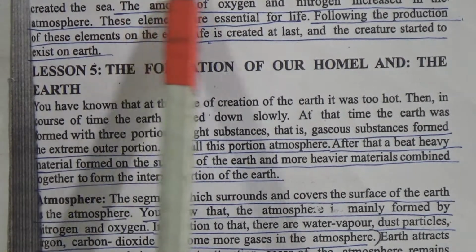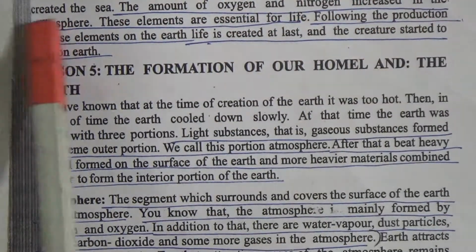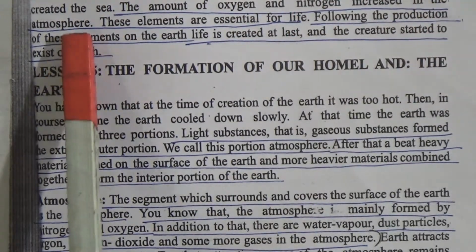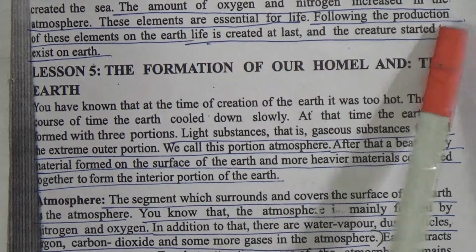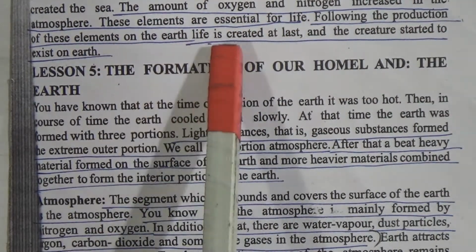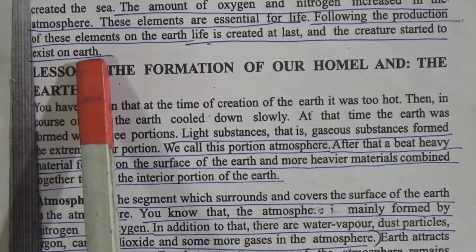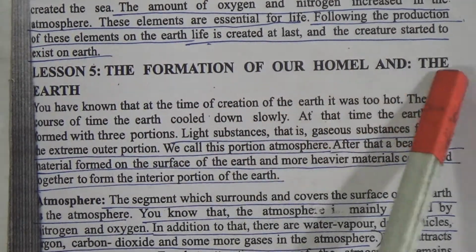After that, the earth cooled down more and the water vapor converted to liquid water, which created the sea. The amount of oxygen and nitrogen increased in the atmosphere. These elements are essential for life. Following the production of these elements on the earth, life was created at last and the creatures started to exist on earth.